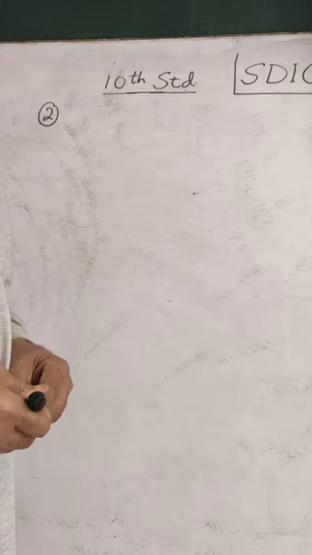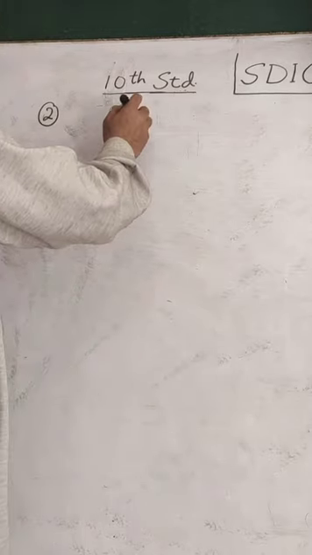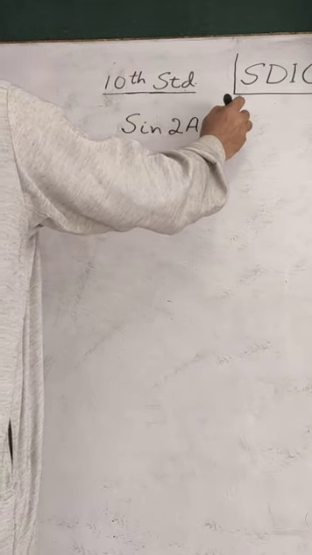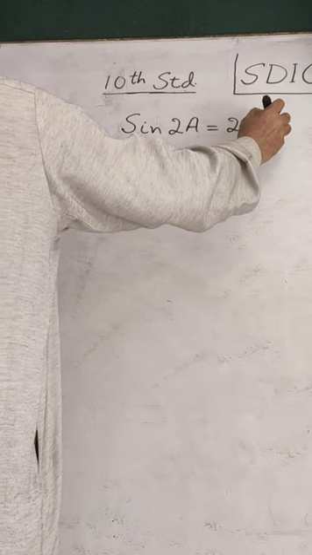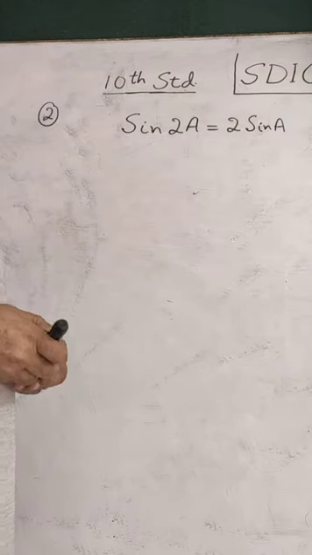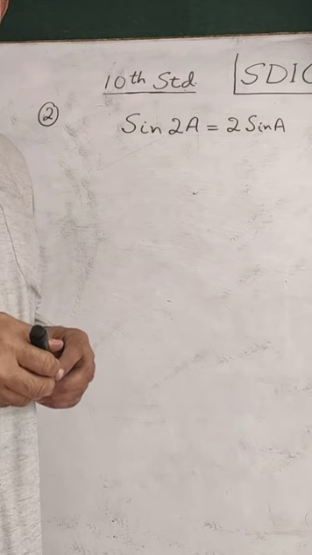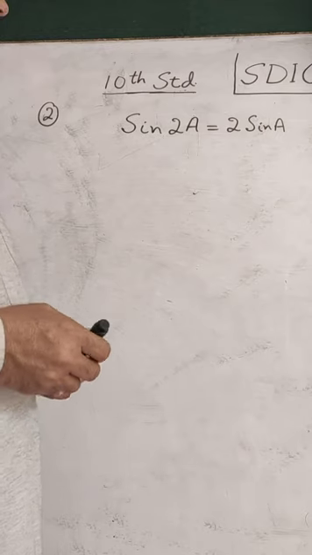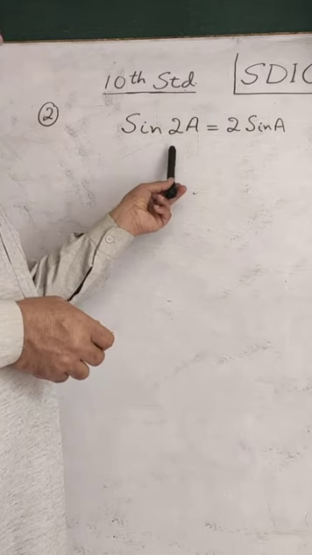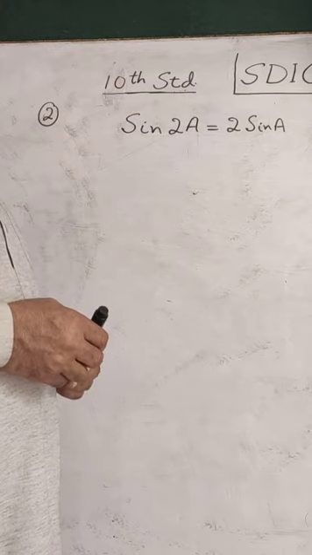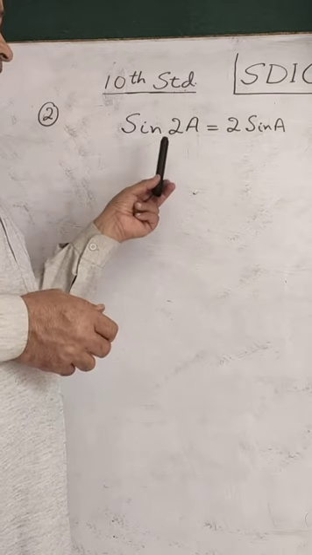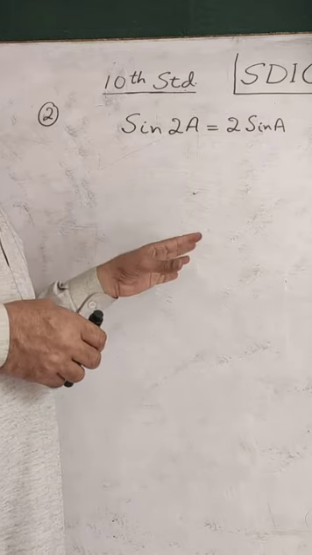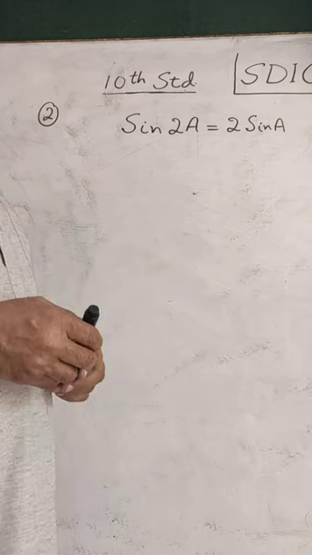part number 3, we have sine 2A equal to 2 sine A. This is given to us. Sine 2A is equal to 2 sine A. Is this statement true? Well, this statement is not always true. It will be true for certain values of A.